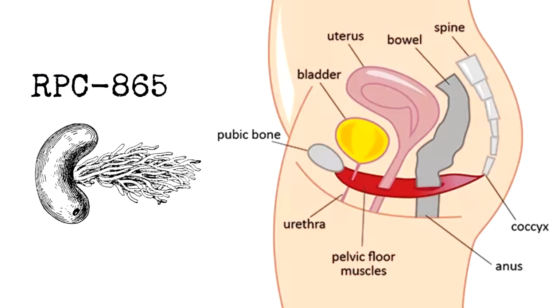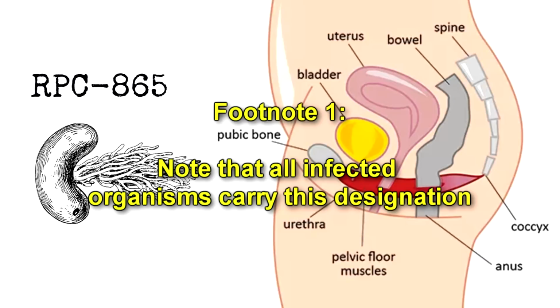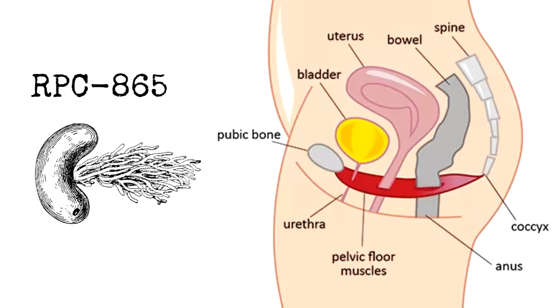In human host, designated RPC-865-1, RPC-865 will infest not only reproductive regions, but also the womb and bladder. Note that all infected organisms carry this designation. The externa will form at a proportional size, making it difficult for infected individuals to hide. An interna is also generated, serving identical purpose as it does a natural host.